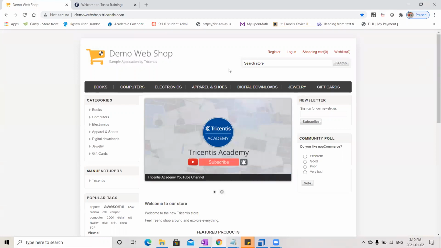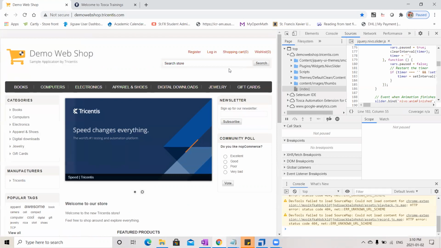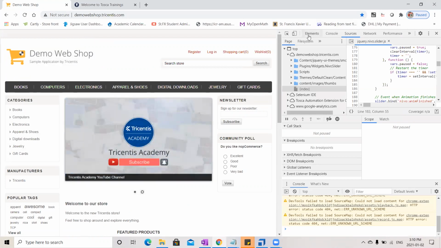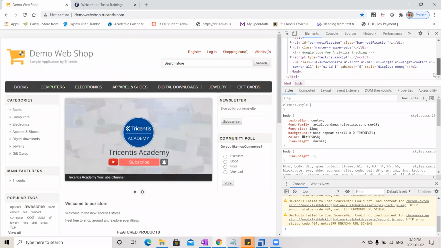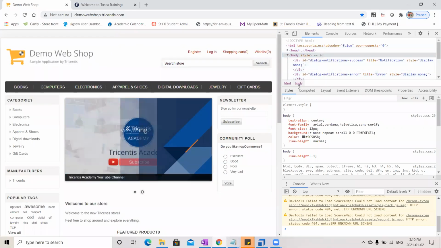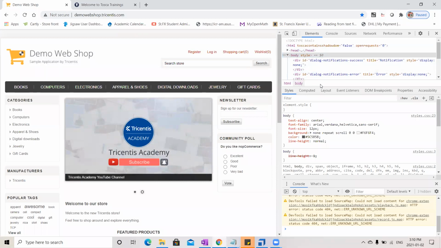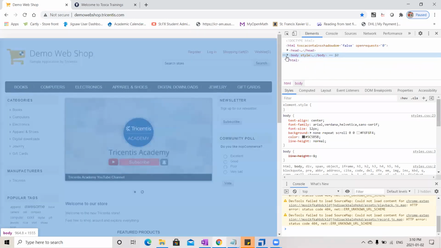If you press the F12 button on your keyboard after opening a web page, you can see the DOM structure. Just click on Elements here. See, this is the DOM structure. Based on this DOM structure, Tosca will load these elements, and we are going to identify these elements. I will show you how we do that.